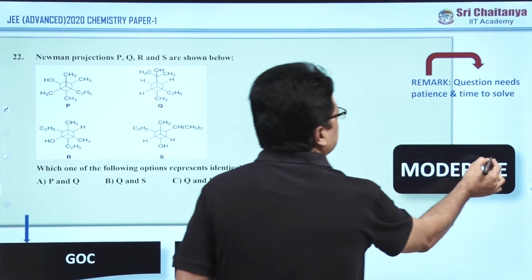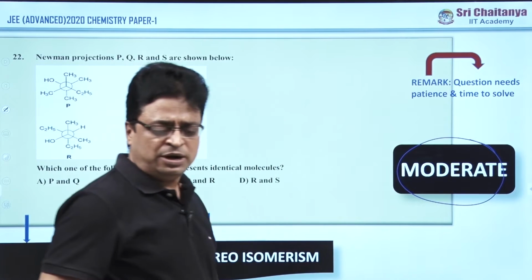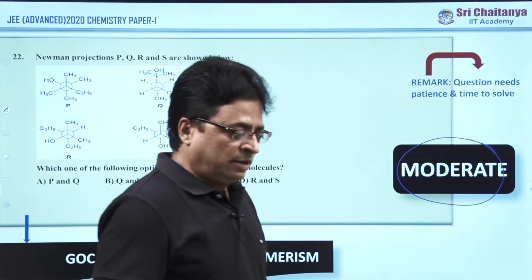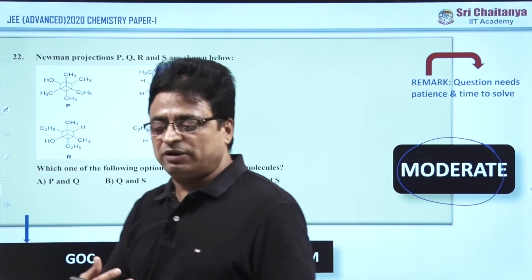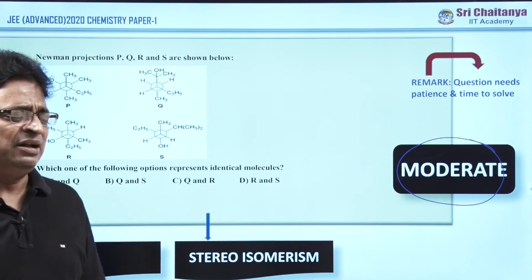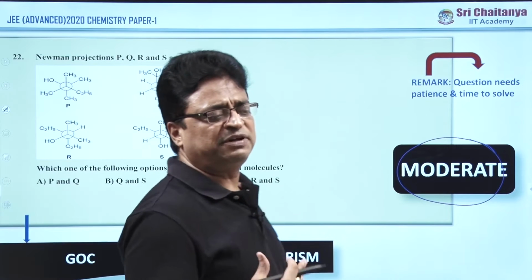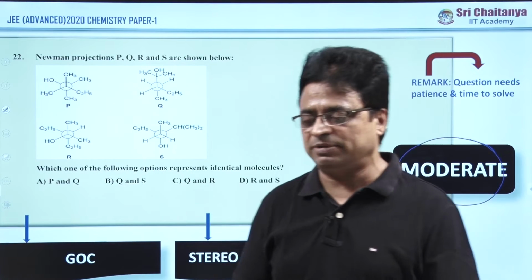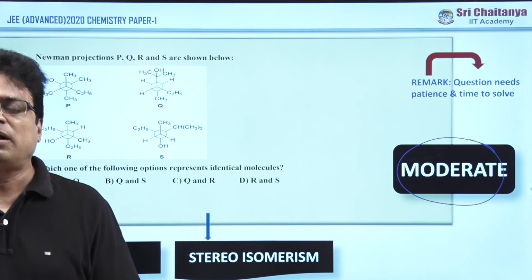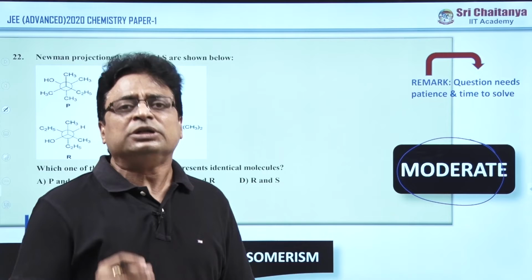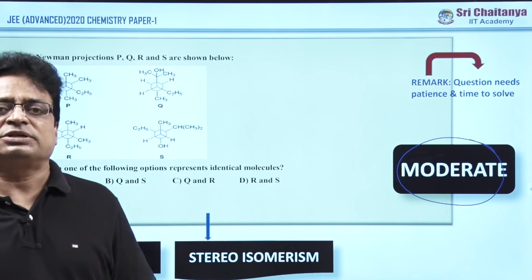Otherwise the question becomes again what? Moderate. Moderate means what? Not that easy. In other words, it sometimes takes time, and we are wasting time also. In general, if anybody is taking more than 50 minutes in chemistry, especially in the JEE Advanced examination, two cases will exist. Number 1, they are not confident in chemistry. Number 2, there may be some logical questions of this kind.